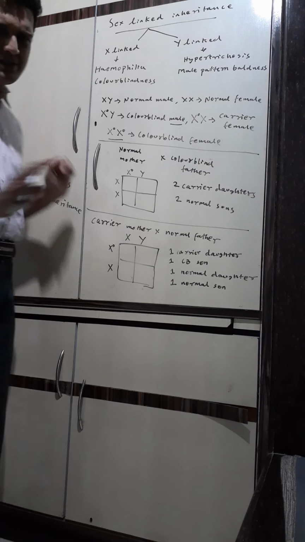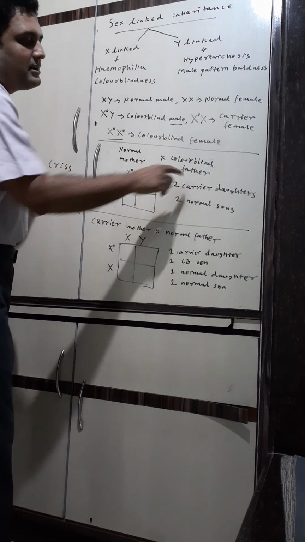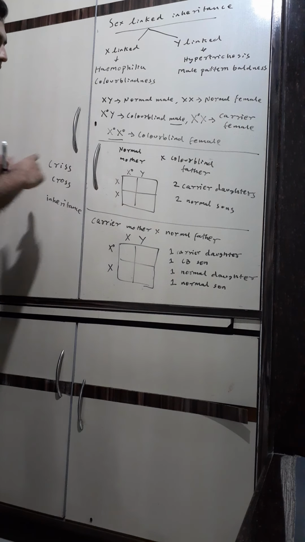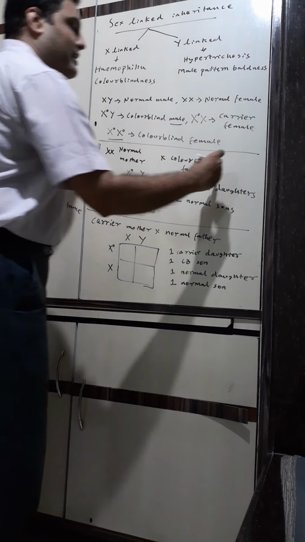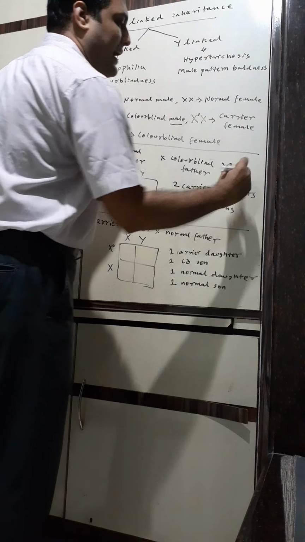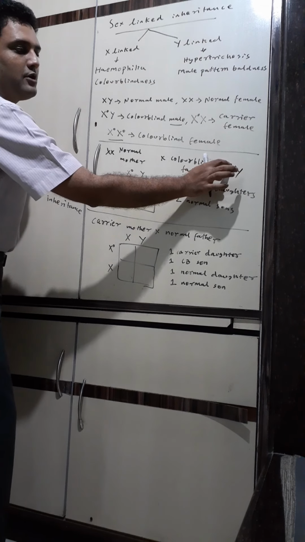Now we'll do two crosses to explain how the crosses are done. Normal mother crossed with a colorblind father. Normal mother we represent as XX, colorblind father XY, with the X carrying the recessive gene for colorblindness.